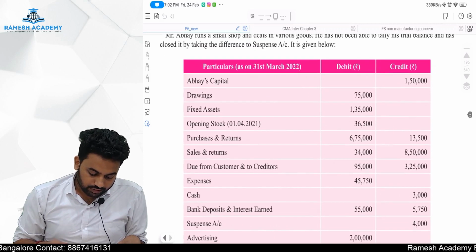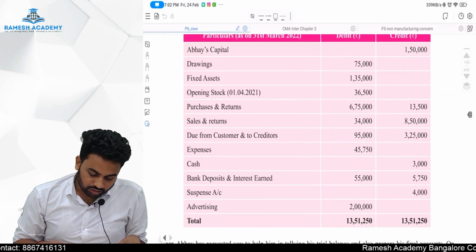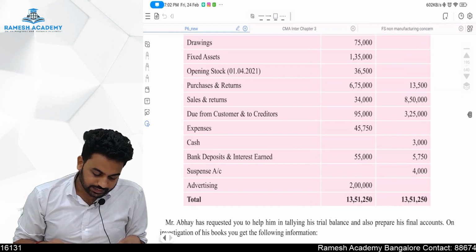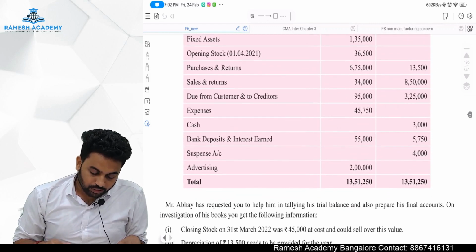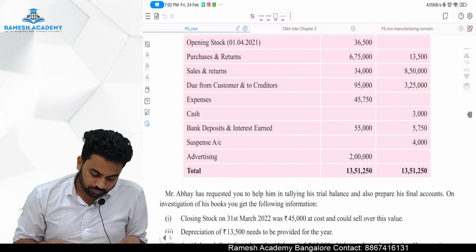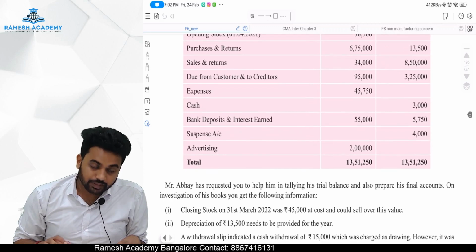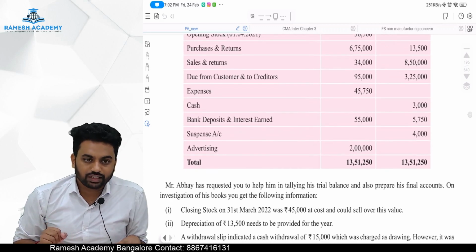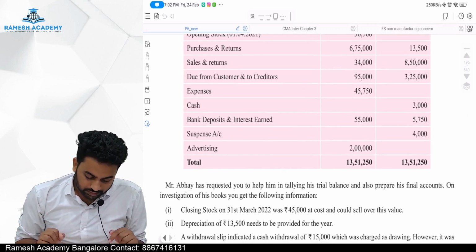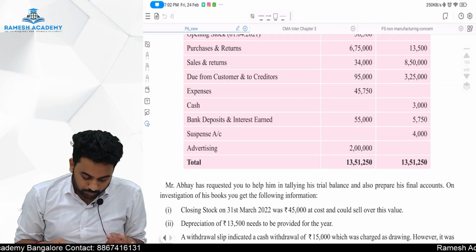There is a capital, a drawings, a fixed asset, an opening stock, purchase and purchase return, sales and sales return. Due from customers and to creditors is nothing but debtors and creditors. Expenses they have given, cash, bank deposit and interest earned are given. Suspense account 4,000, which is showing a credit balance. Advertising is 2 lakh rupees. Okay.